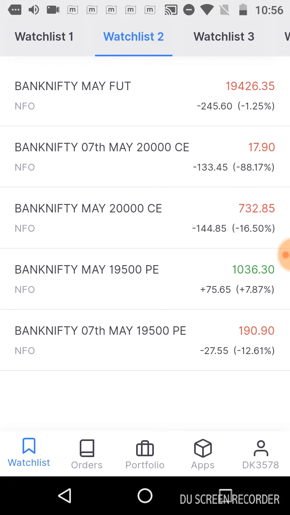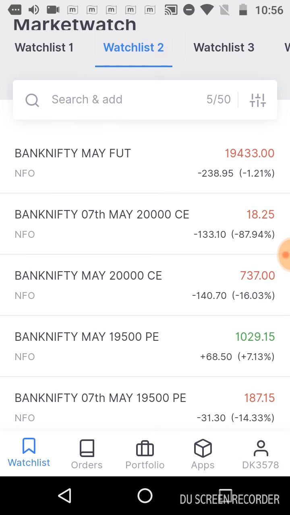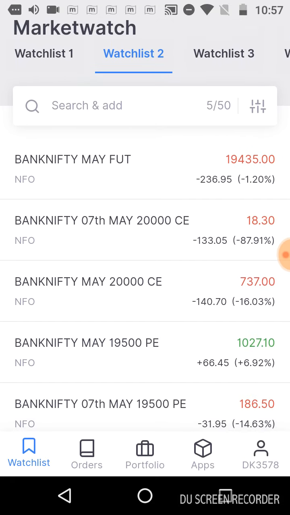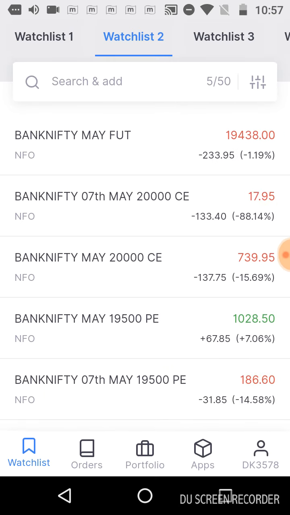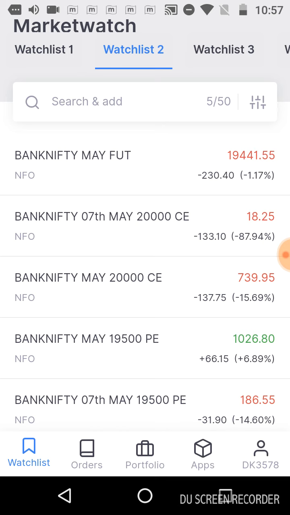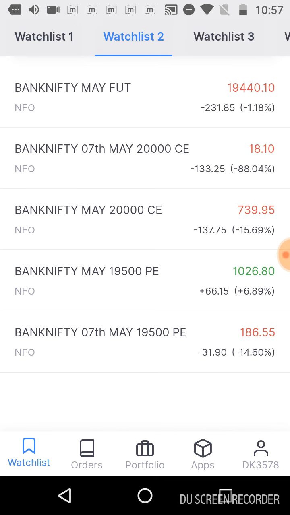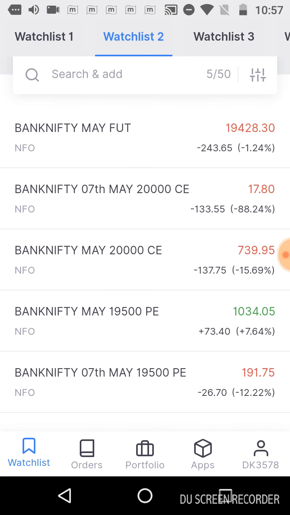So how it will behave on the last day is very difficult to understand. Maybe after some time I will come back and explain the variation at 1:30, 2:30 and 3:30, how Bank Nifty and the option prices are varying, so that it is easy to understand.